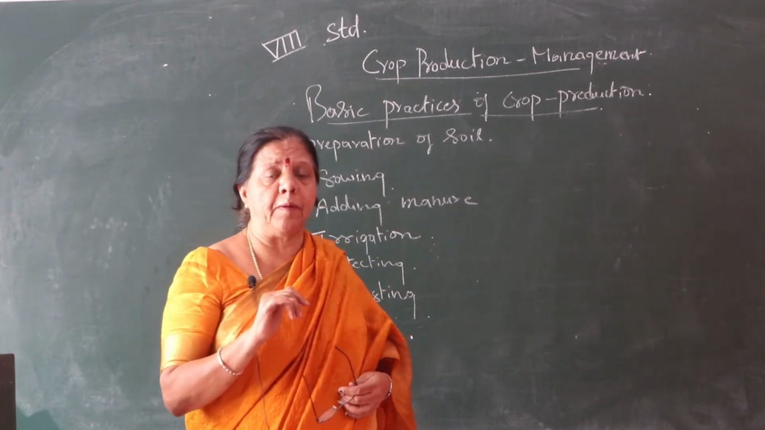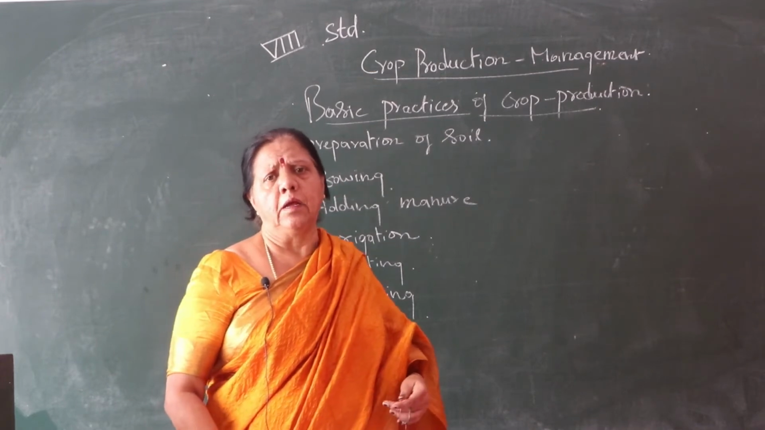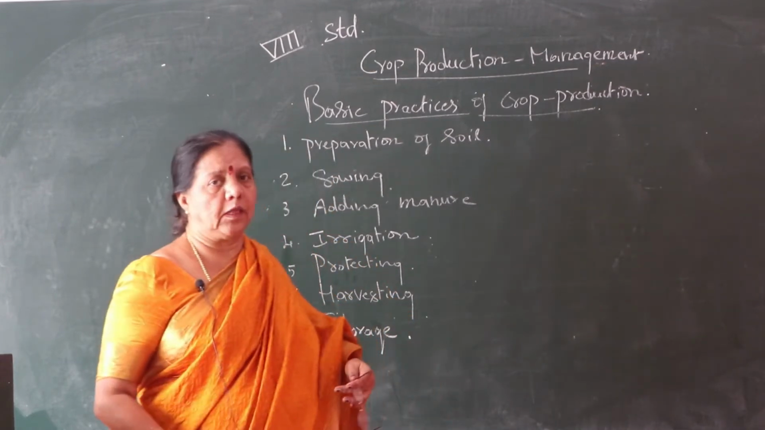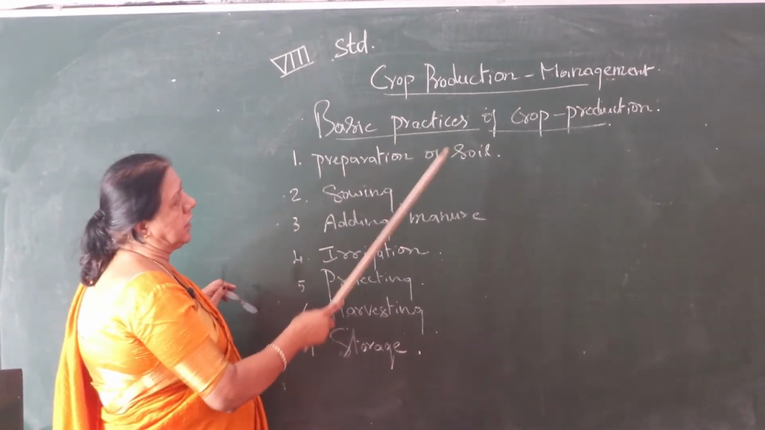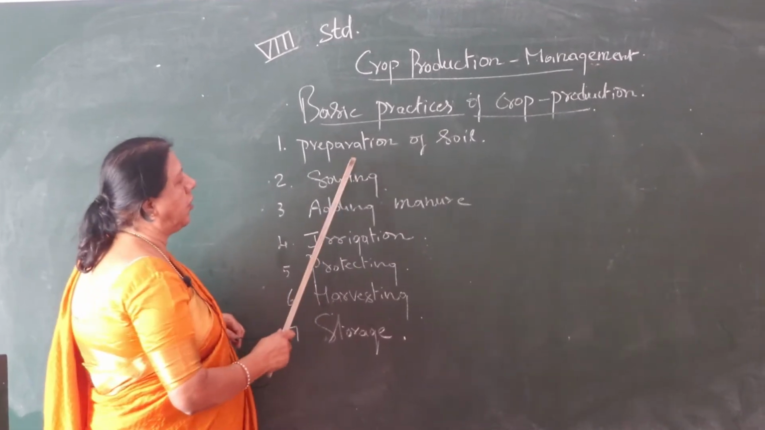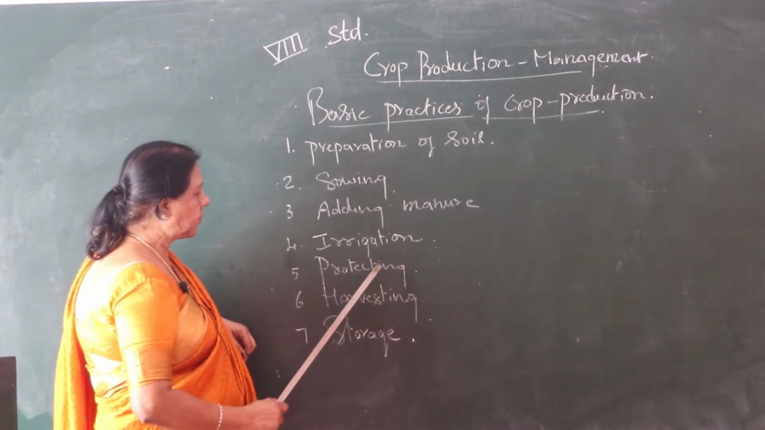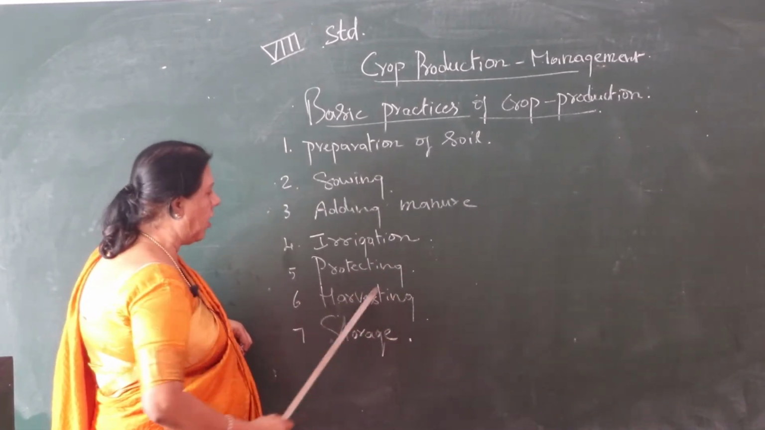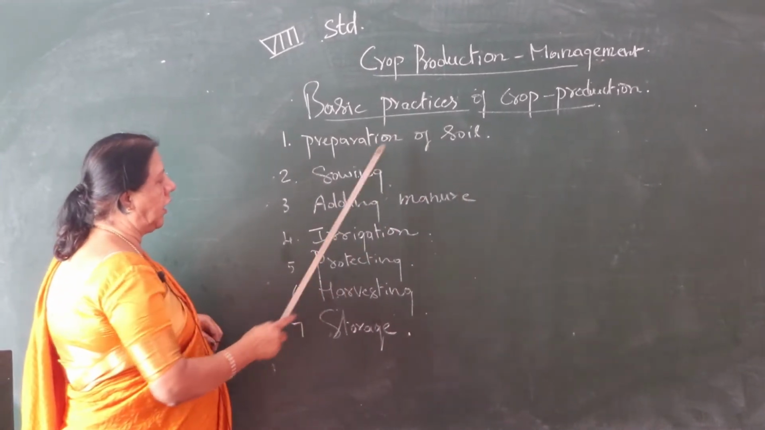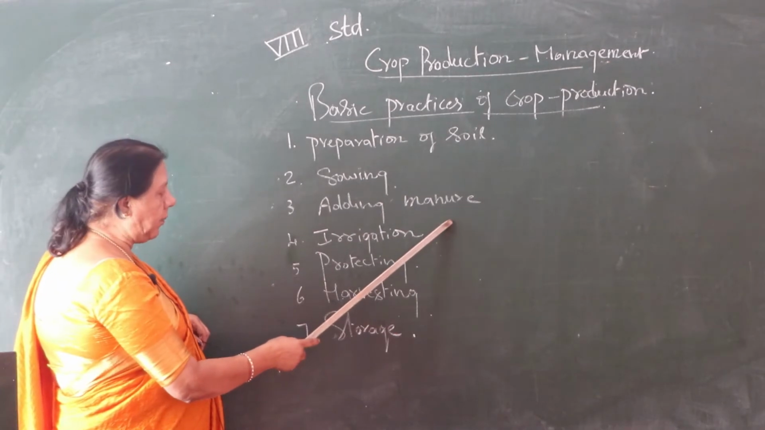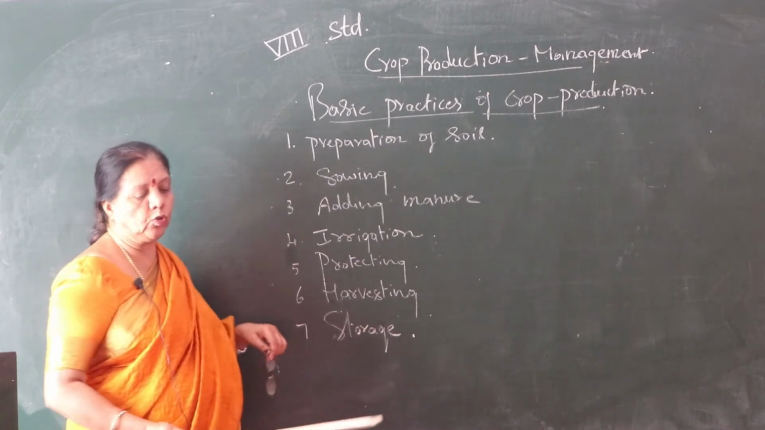Okay, let us have a repetition of these 7 steps. We will take them one by one, as we need to learn a little more detail. Come on children, all of you repeat. What are the basic practices of crop production? Preparation of soil, sowing, adding manure, irrigation, protecting from weeds, harvesting, storage. Once again repeat, children. Preparation of soil, sowing, adding manure, irrigation, protecting, harvesting and storage.